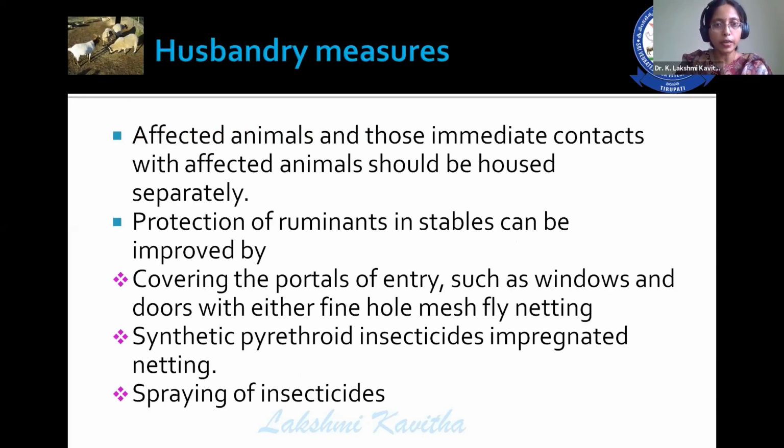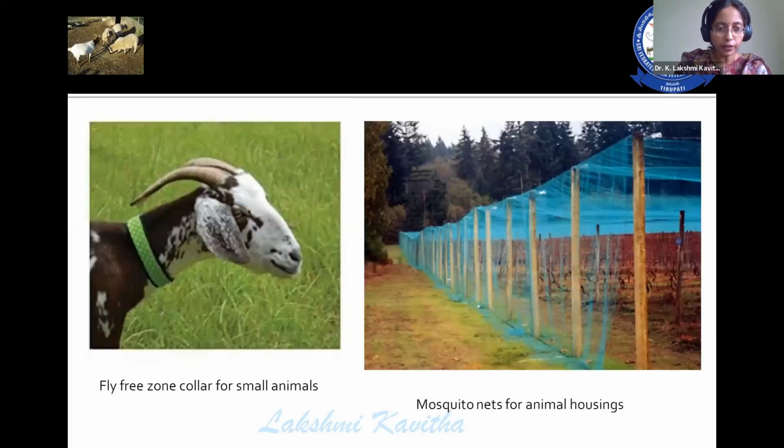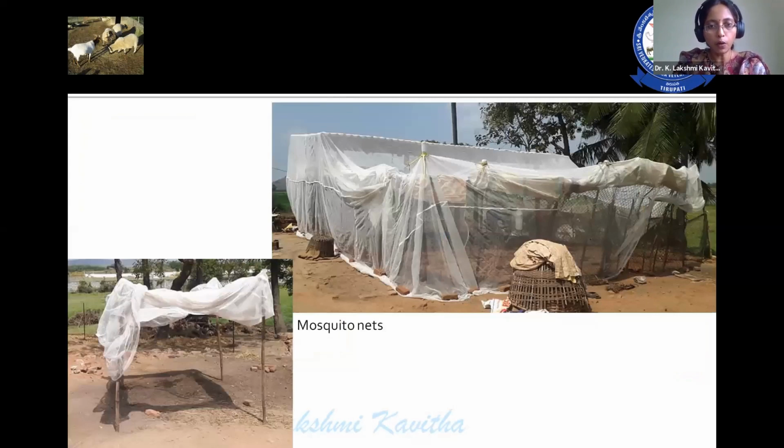And other husbandry measures like remove the affected animal immediately, protect the other ruminants by using mosquito nets, or cover the portals of entry for these culicoids such as windows and doors, either by using whole fine mesh or synthetic pyrethroid insecticide impregnated netting, or by spraying insecticides. So one can use fly-free zone collars for small ruminants, or you can use mosquito nets for animal housing. So this is a small one, and this one, the entire shed has been covered with the mosquito